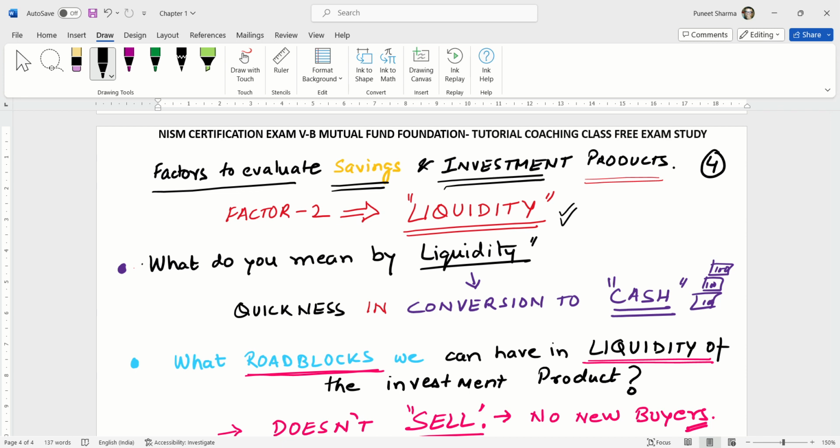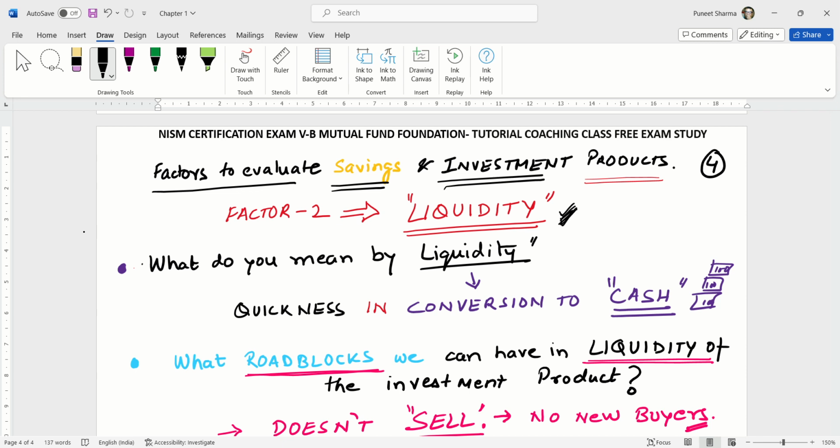Here we are going to discuss factor 2, which is called liquidity. Now my first question to you is, what do you mean by liquidity? Liquidity means quickness in conversion to cash. What does that mean? It means that suppose I have bought a house, how quickly can I convert it into cash, or sell that property and make cash out of it. If I have bought shares, how quickly can I sell those shares and convert them into cash.